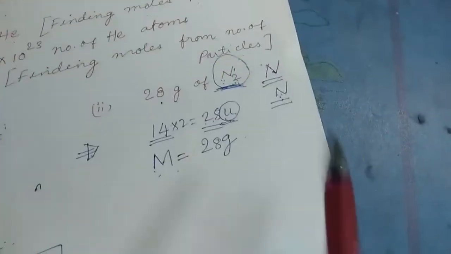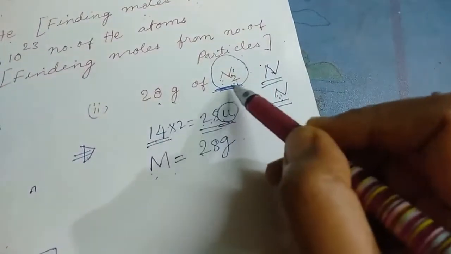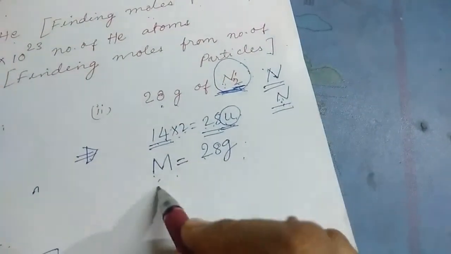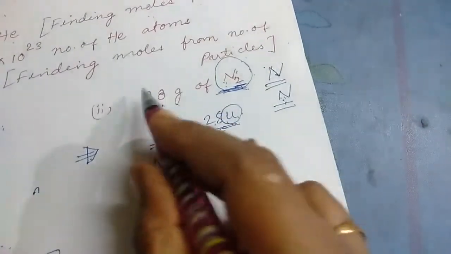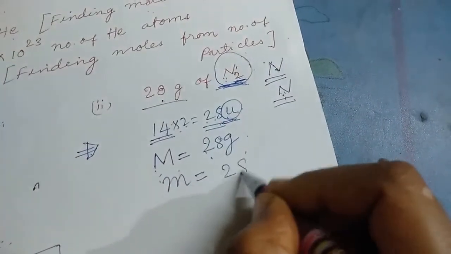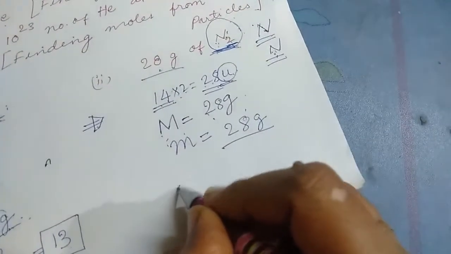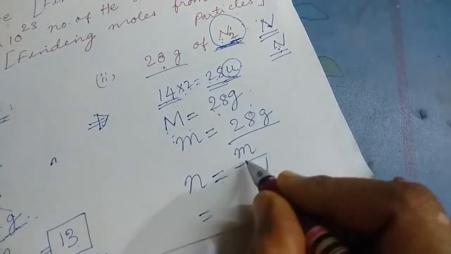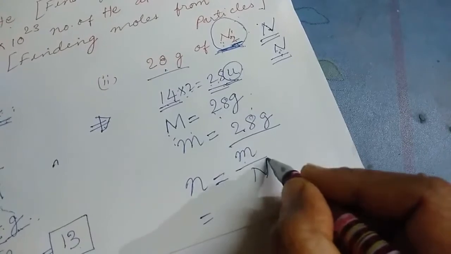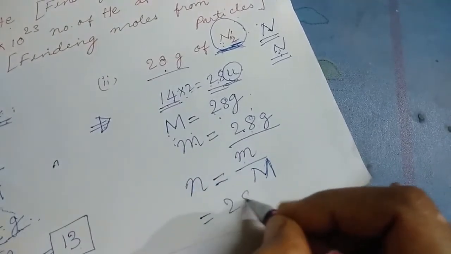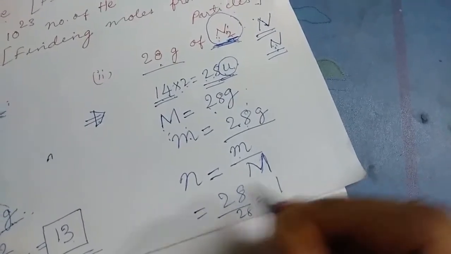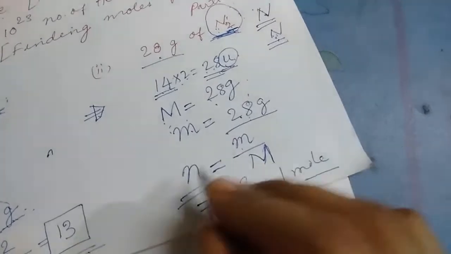What is capital M? It's the molar mass, right, children? Nitrogen atomic mass is 14 and there are 2 atoms, so 14 into 2 is 28. We got capital M. Now small m, the given mass, is 28 as well. Now you have to calculate the number of moles. Small n is equal to small m by capital M, which is 28 by 28, which is 1. So n is equal to 1 mole here.